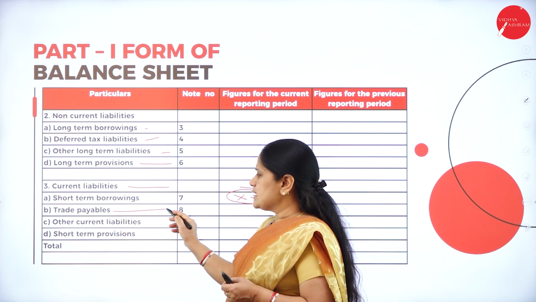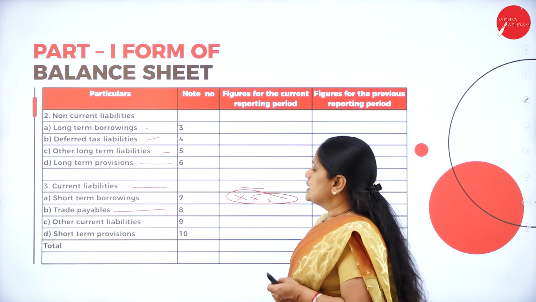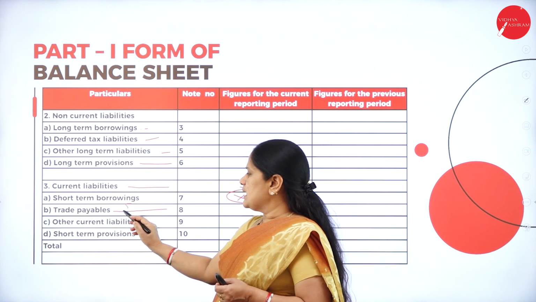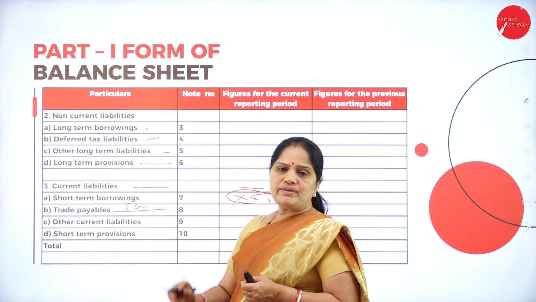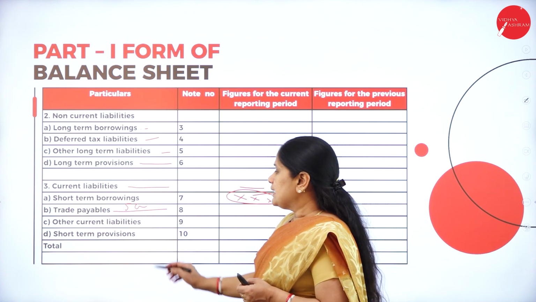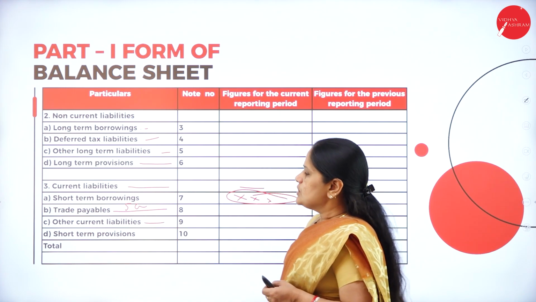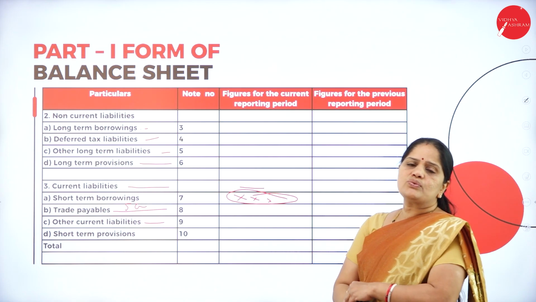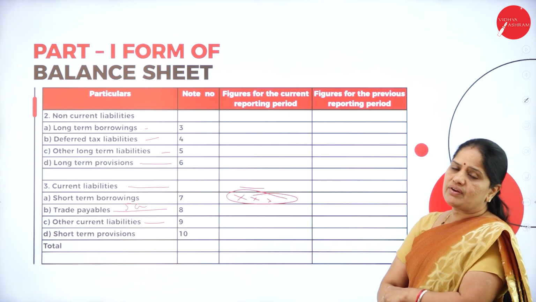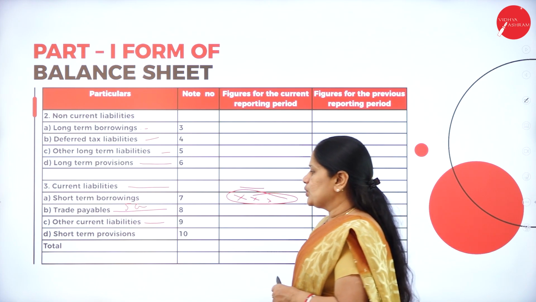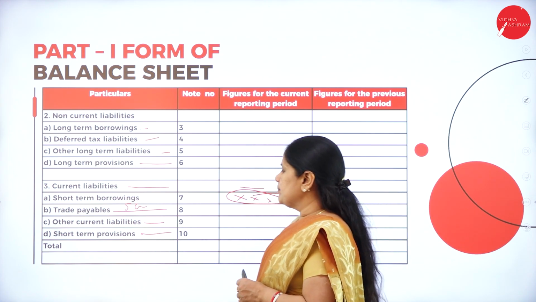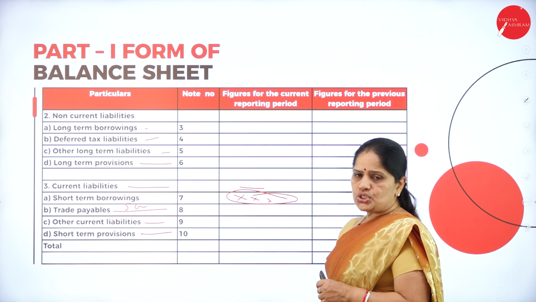The next one is the trade payables. Trade payables means the sundry creditors, whoever they are. Then other current liabilities. Any other current liabilities which the company has, which are for a very short term, can be shown here, and the short-term provisions can also be shown here.